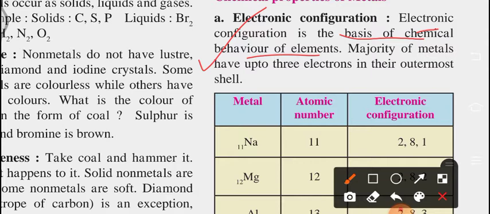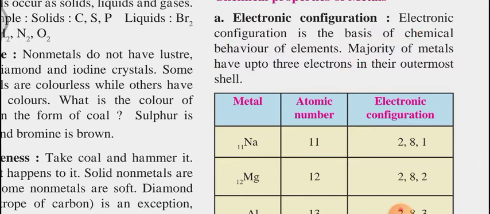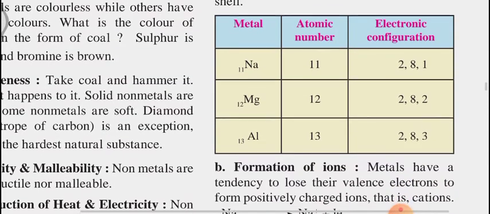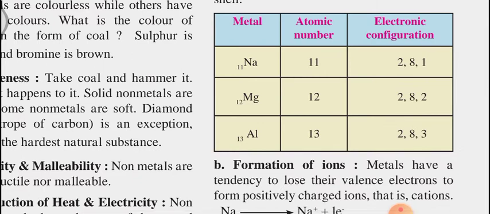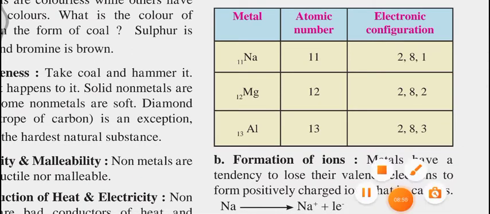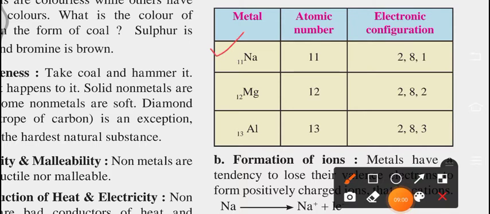The majority of metals have up to 3 electrons in their outermost shell. Whenever you are studying metals, in the majority we have seen 3 electrons in the outermost orbit. Here the metals are sodium, magnesium and aluminium.